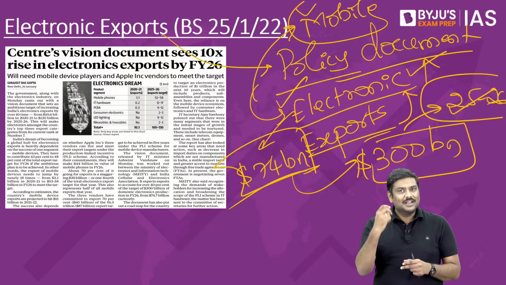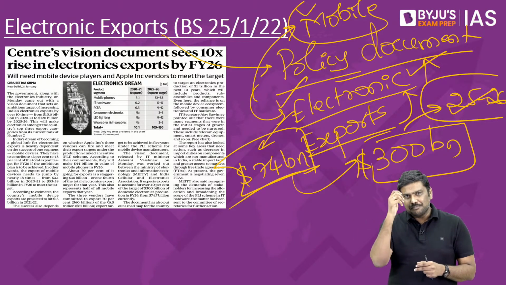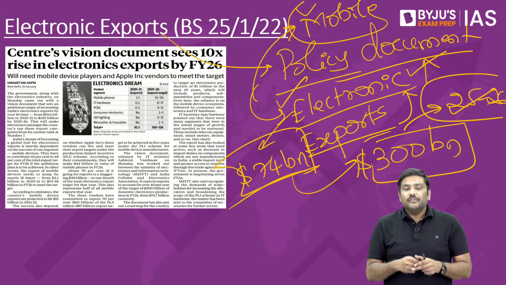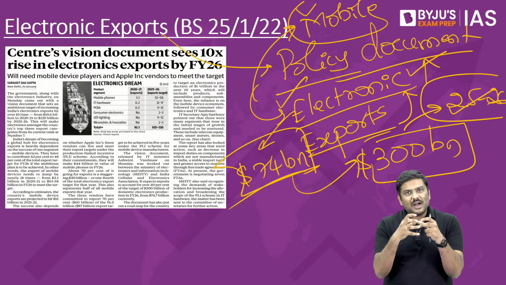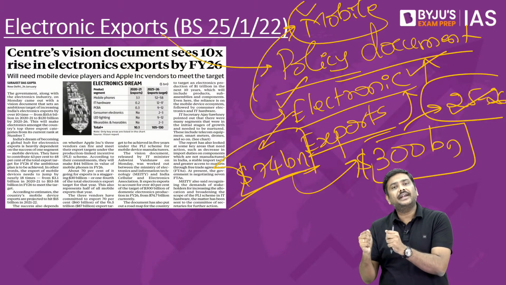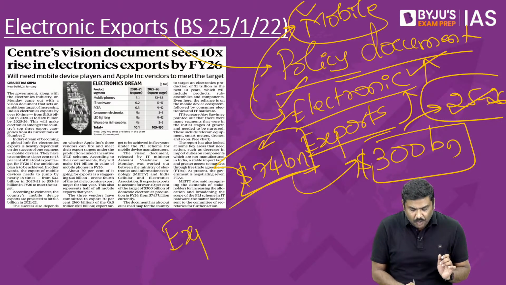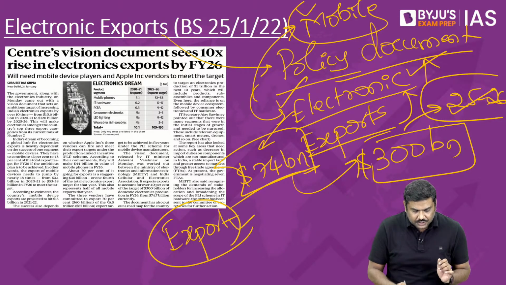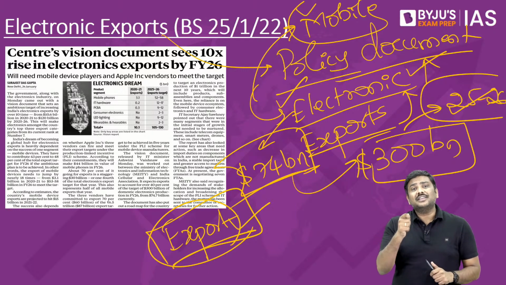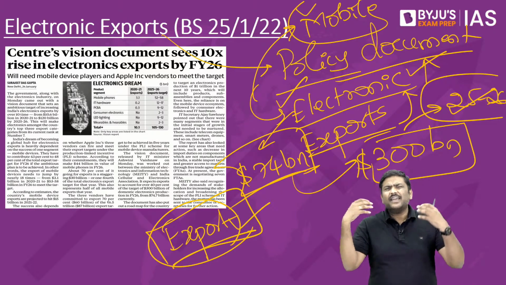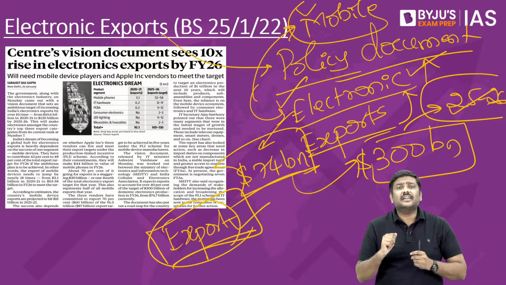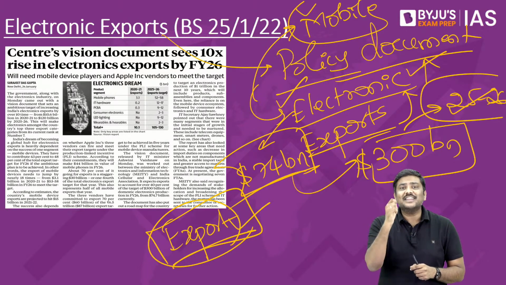That's the first problem. Second very important problem, which is much more concerning, is we not only produce these mobile phones to sell in the domestic market, we also want to export this. Is it okay? We also want to export this. And you might be thinking, sir, why are we discussing all of this in this article? There is a reason. What is the reason?